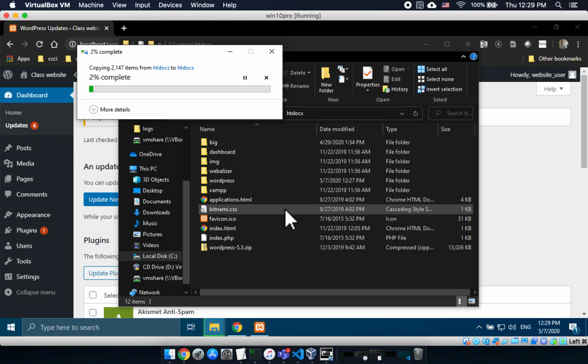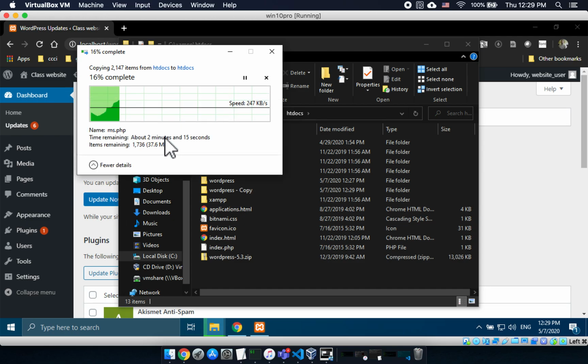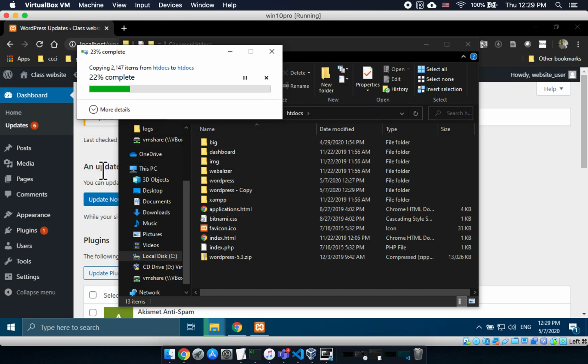Holy cow. It's going to take forever. Okay, at least it's speeding up a little bit. Look, details. Which, probably showing the details makes it go slower, right? Because now the computer has to do the work to display this to me. So I'm going to collapse that back up.